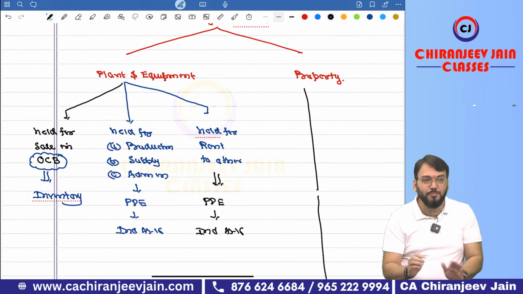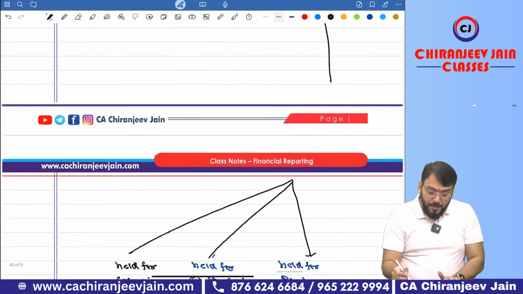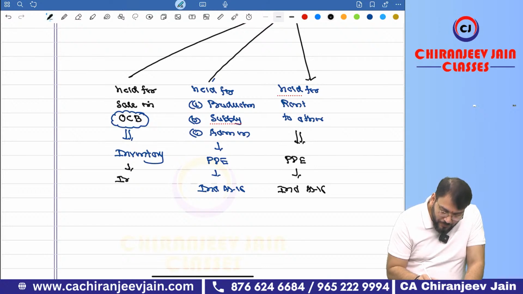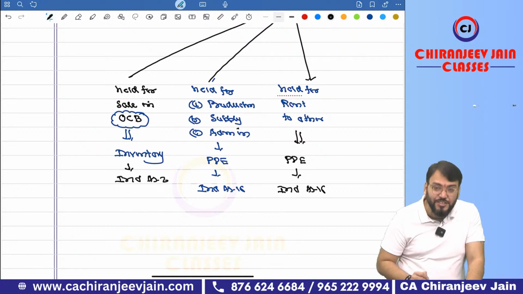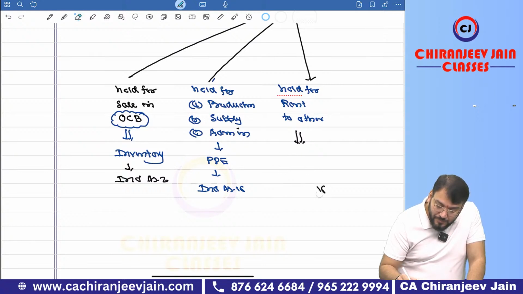I have done copy paste, but you can't do. Property held for sale in OCB: Inventory, Ind AS 2. Held for production, supply or admin purpose: PP, Ind AS 16. But held for rent to other, then it will become what? Then it will become IP.